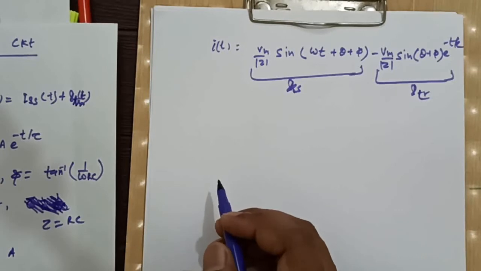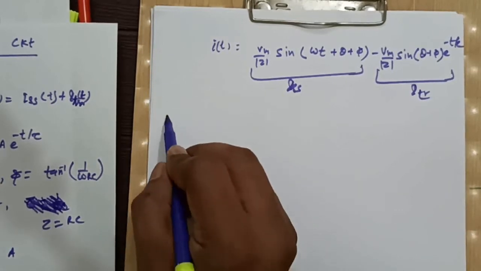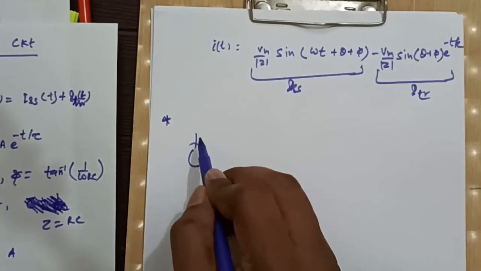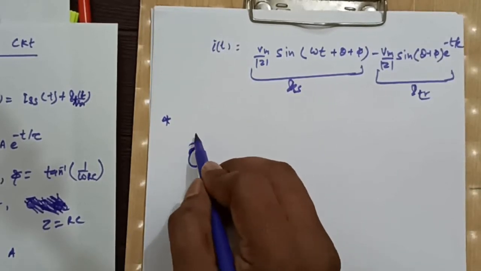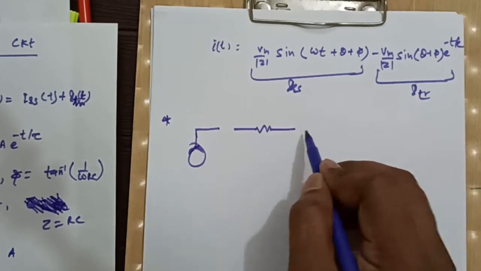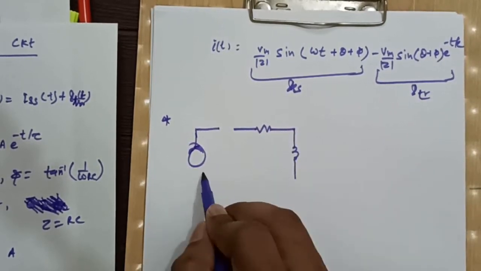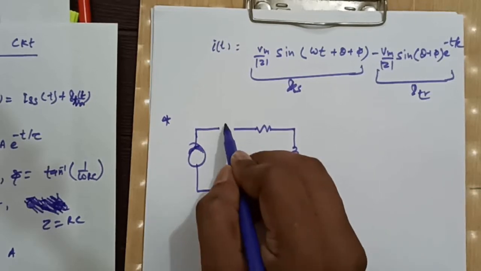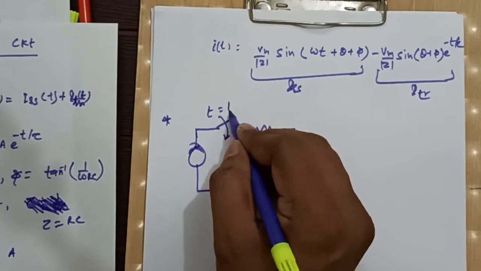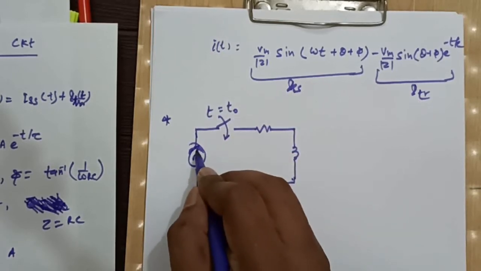Now we will see a problem which is asked in GATE. A source is there, a switch is there, a resistor and inductor, and this switch is getting closed at t is equal to t naught.